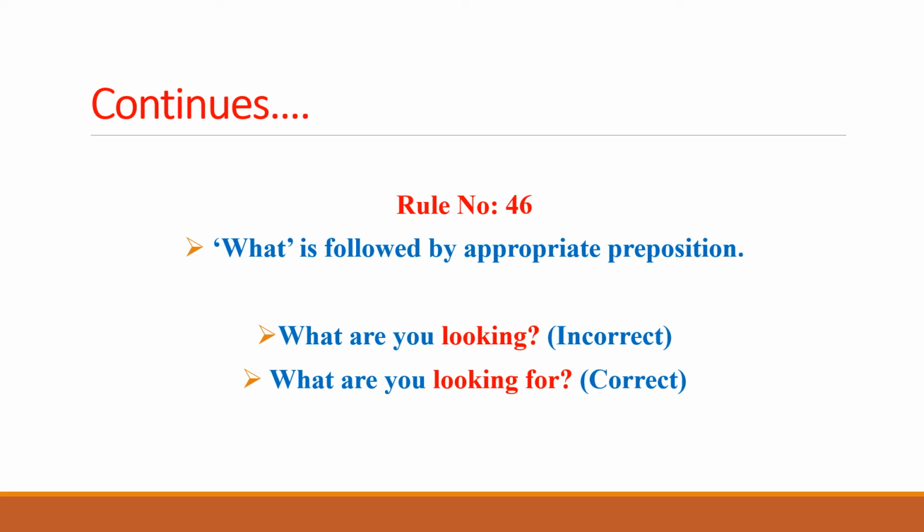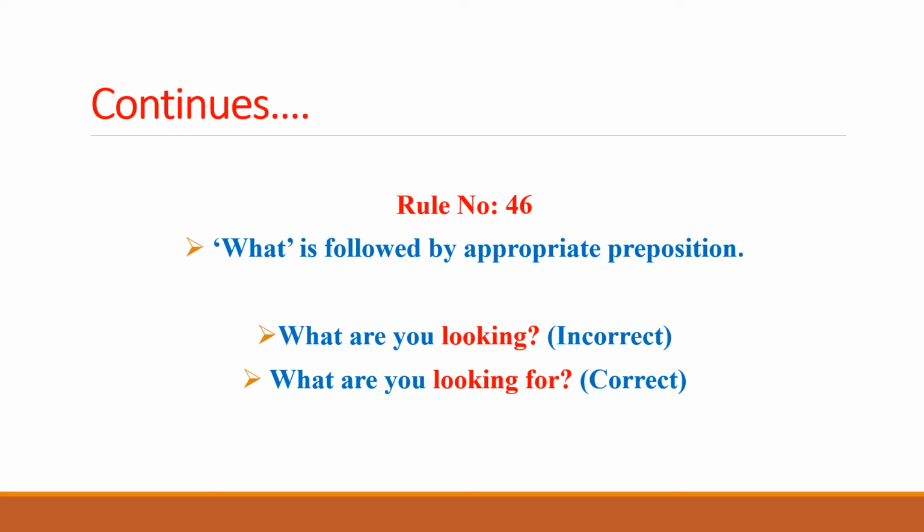For example, in example number 1, we can come across: what are you looking? So that "looking" should take an appropriate preposition, and that is "for". If that person is searching for something, definitely we would say, what are you looking for?